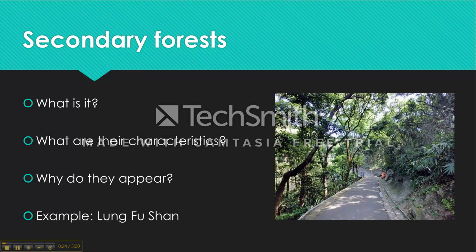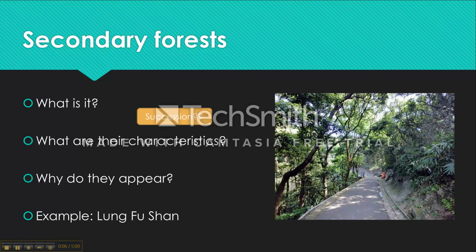What is it? It means forest that has undergone succession. But what is succession? Succession means forest that has undergone long-term changes in the structure and species composition of vegetation and the associated animals.